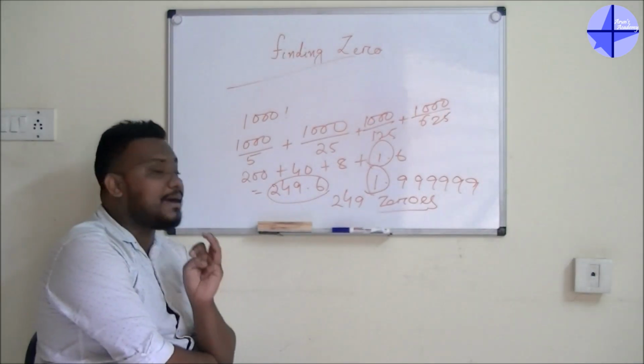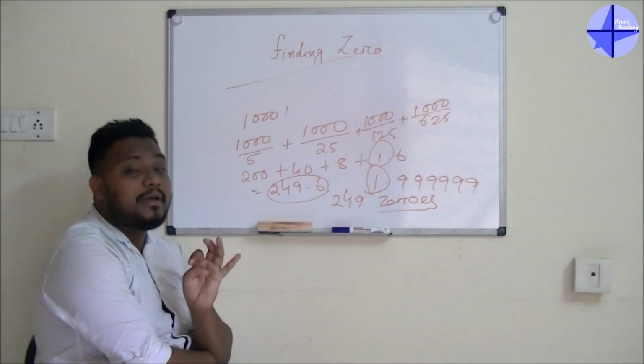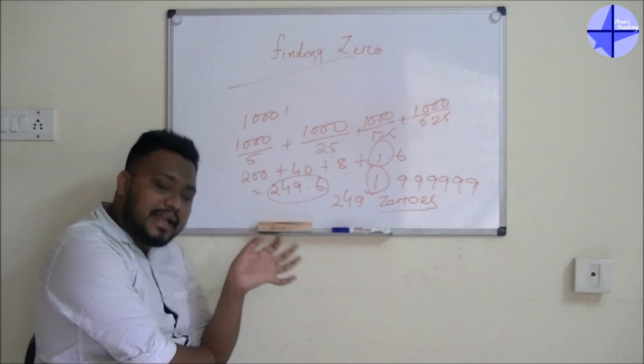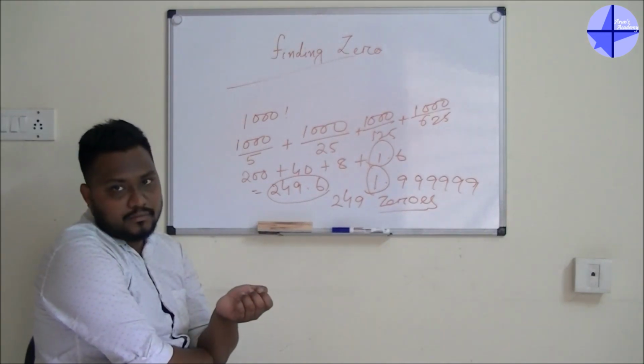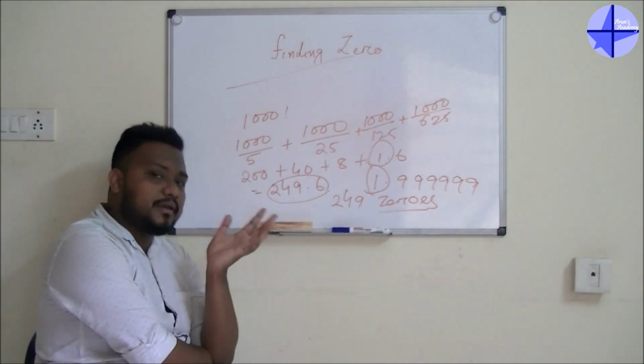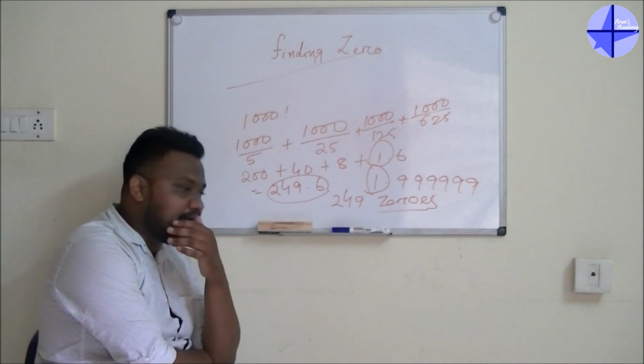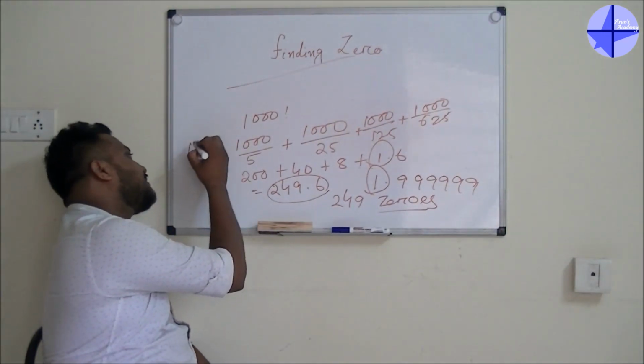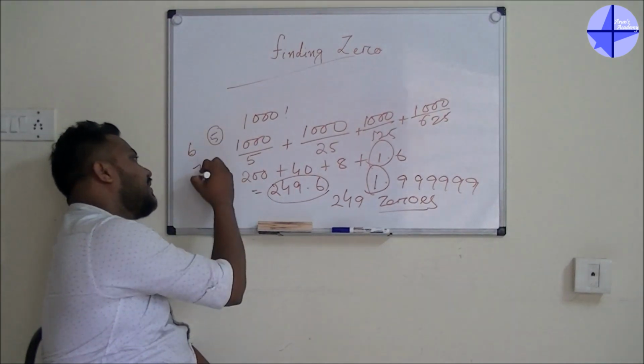Only for that reason I am not checking for the number of 2s, because I know whatever the number of 5s I am getting, I will get more 2s. Do you remember, just before some time I told you that you are getting 6 5s, you are getting 7 2s.